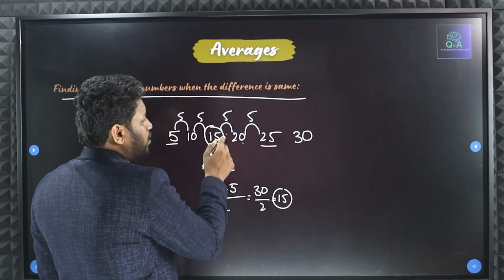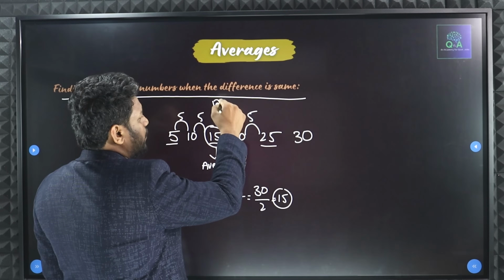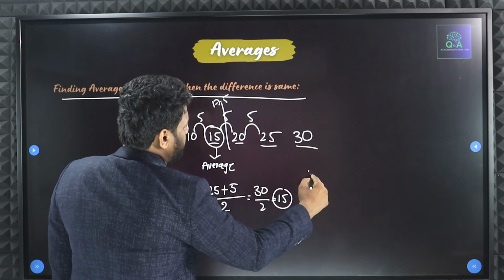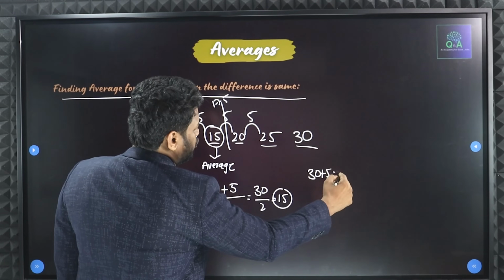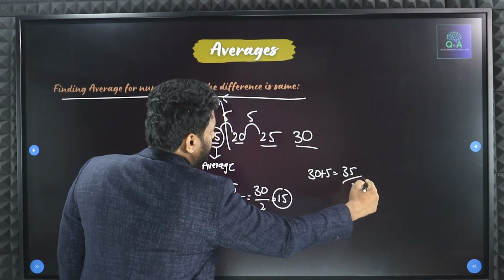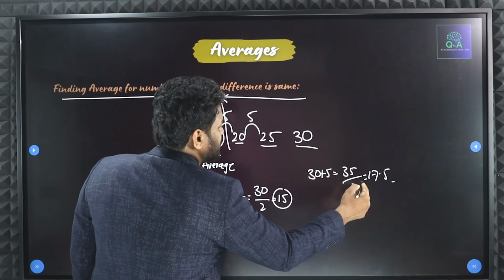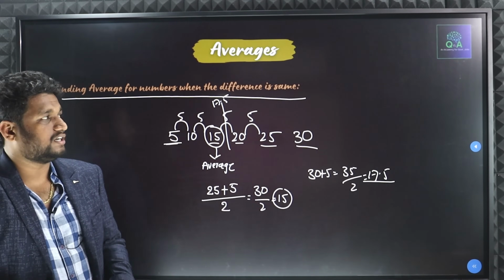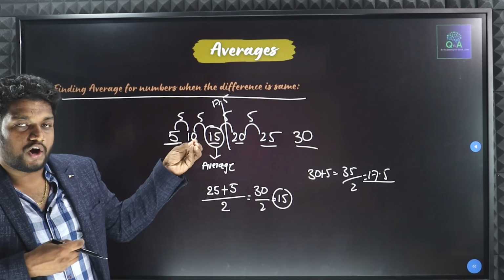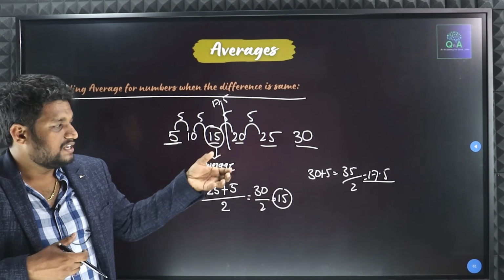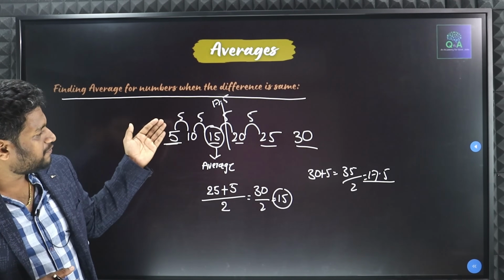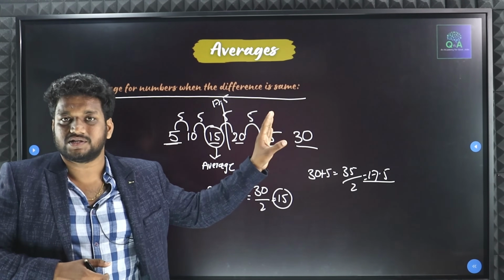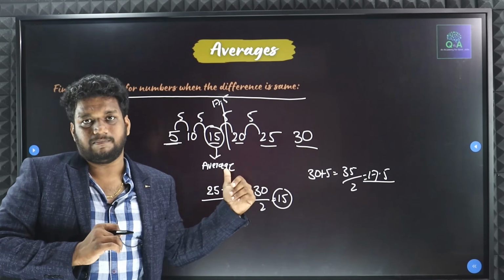In this way also you can identify the middle number. For 15 and 20, what is the middle number? Middle number is going to be 17.5. Or if you add 30 plus 5, 35 divided by 2 will be giving the same answer, which is 17.5. Hope all of you understood about the consecutive numbers and difference from different values. For suppose if you see the first number and second number, the difference is same between all the numbers. For such type of numbers, you can apply this.